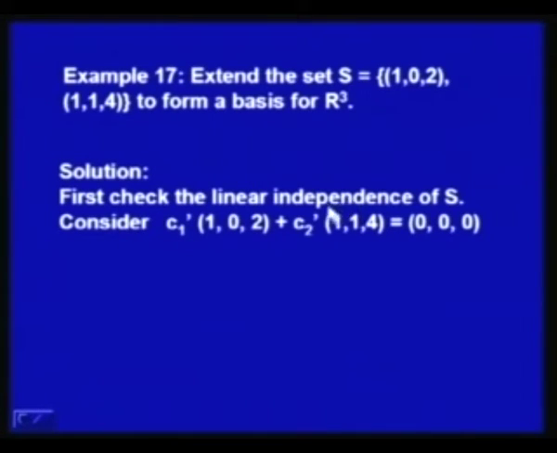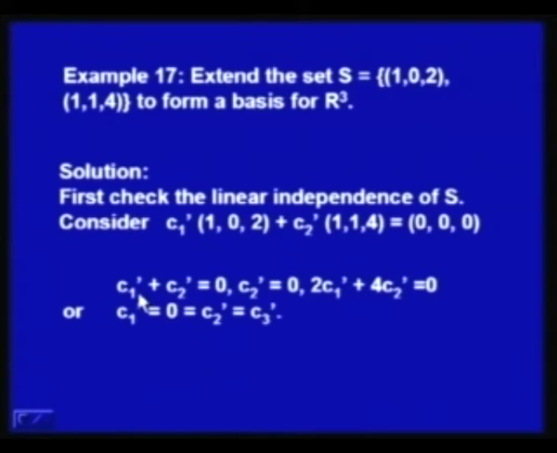We first check the linear independence of S. If these 2 vectors are independent, then to form a basis we have to add one more vector. So, first check the linear independence of the set S. We consider the linear combination to be 0: C1' (1,0,2) plus C2' (1,1,4) is equal to (0,0,0).